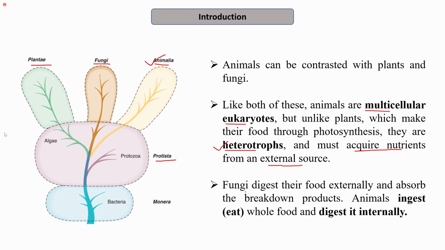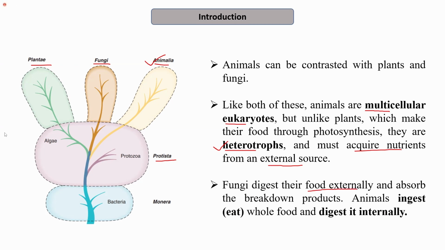Now, if I compare organisms of kingdom Animalia with the organisms of kingdom Fungi, both of them are mostly heterotrophic in nature. That is, both cannot synthesize their own food, but the mode of digestion differs in both. Organisms that belong to kingdom Fungi digest their food externally.